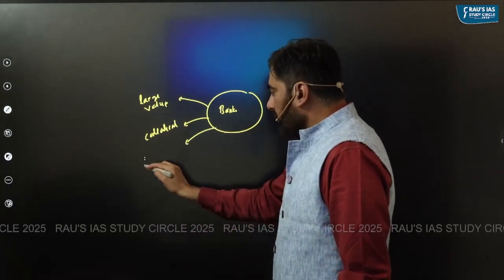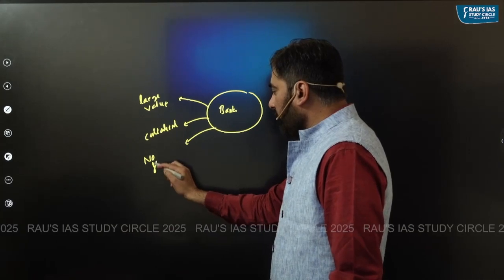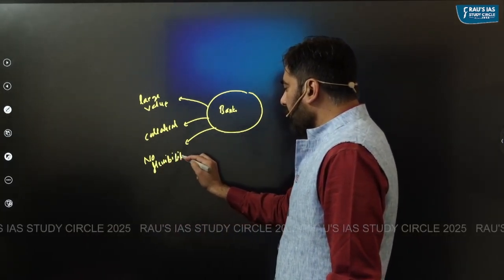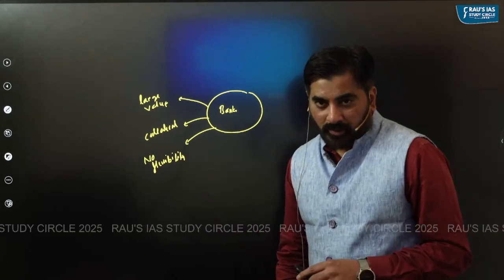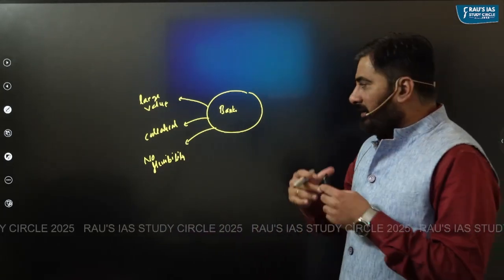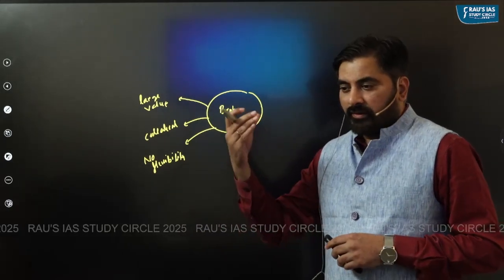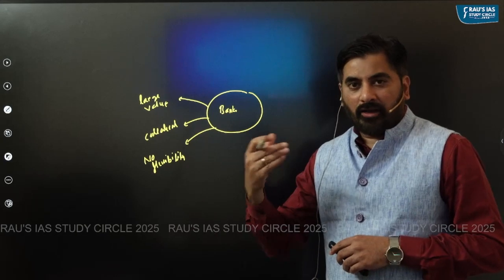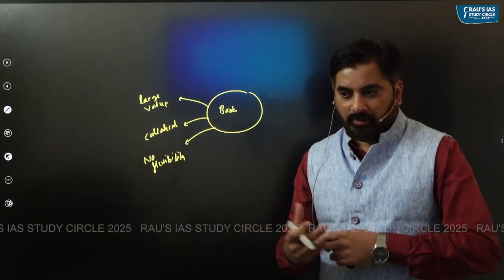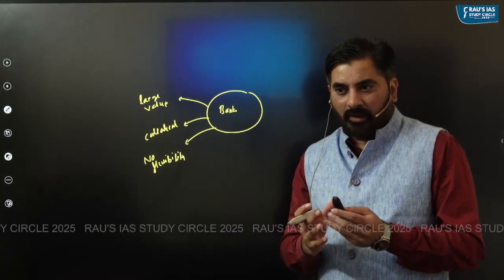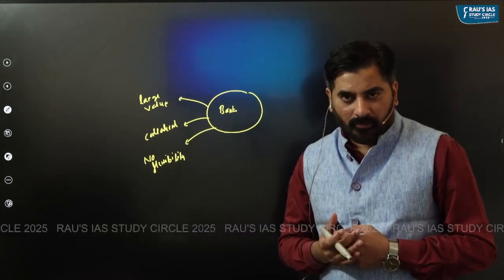Third, the banks do not provide for any kind of flexibility in repayment of loans. But these three features of large value loans, loans supported by collateral, lack of flexibility in terms of repayment, go against the interest of poor people.